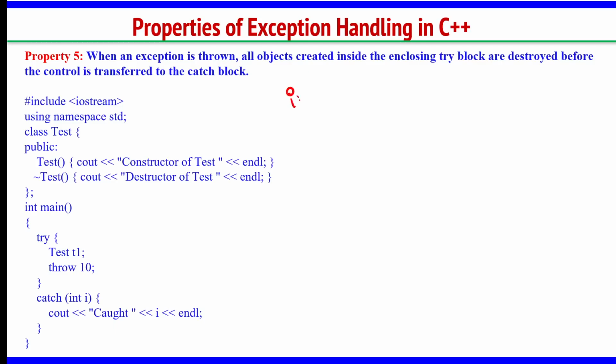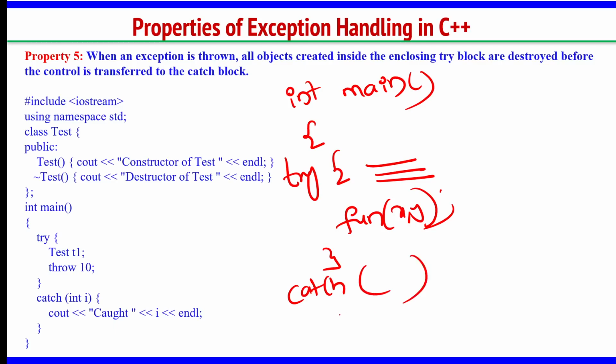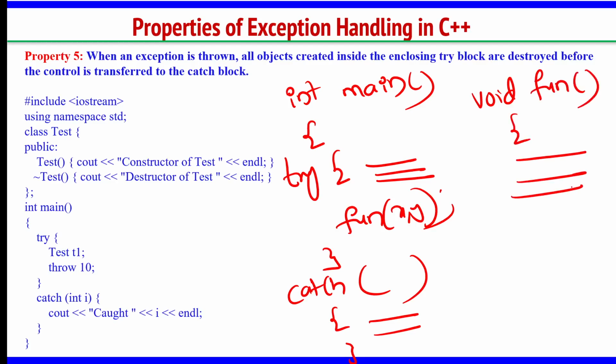In int main, we are having a try block. Inside this, after certain statements, I am calling a function fun with some values, and I am having a catch statement here for some error message. Then in this function, after writing certain statements, you can throw the error, whatever message you want to throw.